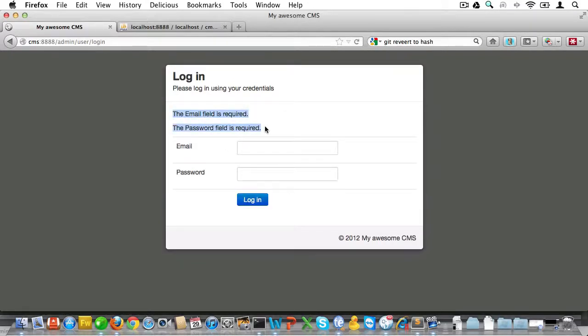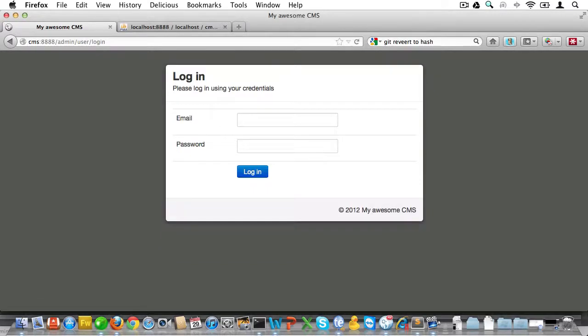Now let's also check if the validation for email works the way we expect it to. And sure enough, that works as well. Finally, I'll try and pass some proper values into the form, and that should not trigger any errors at all. Now we have no errors, so that's good. So now that we've got our login form working, we're ready to add our authentication code, and let's do that in the next video.